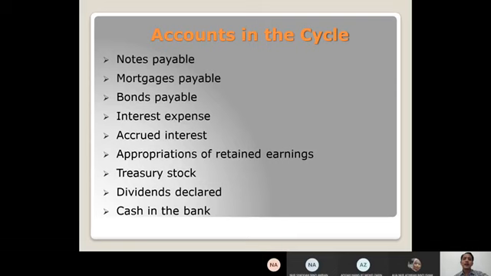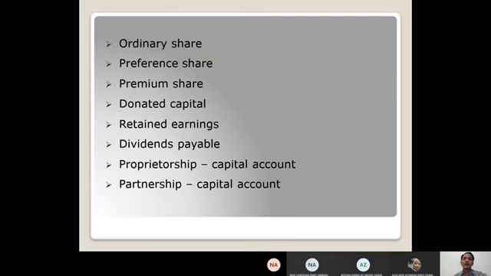Number 10 is ordinary share. Okay, ordinary shares are shares in the company that are owned by people who have a right to vote at the company's meeting and to receive the company's profit after the holders of preference shares have been paid. The preference share is also called preferred stock. Preference shares are shares of a company's stock with dividends that are paid out to the shareholder before common stock dividends are issued.